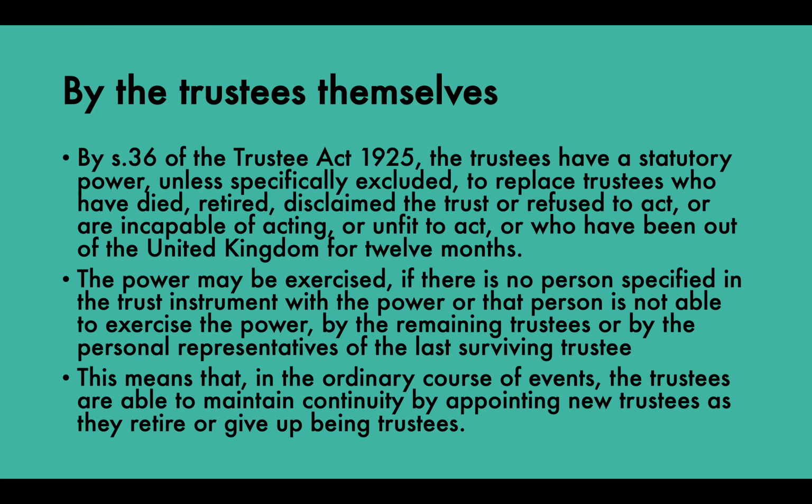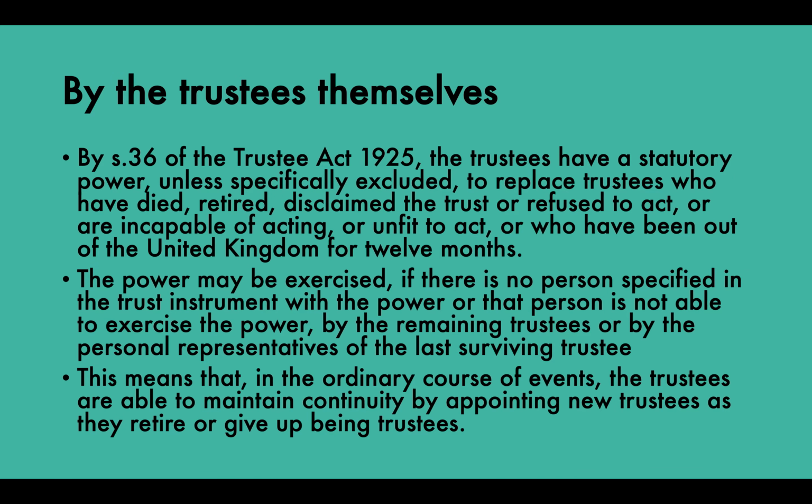On the death of a sole trustee, his personal representatives become trustees. Now, if he dies intestate, the trust estate will vest pending the grant of administration in the public trustee. Okay, and that's in the Administration of Justice Act 1994, Section 14. So this means that in the ordinary course of events, the trustees are able to maintain continuity by appointing new trustees as they retire or give up being trustees. So this statutory power given to trustees is to maintain continuity and ensure that the trust continues without there being any problems.